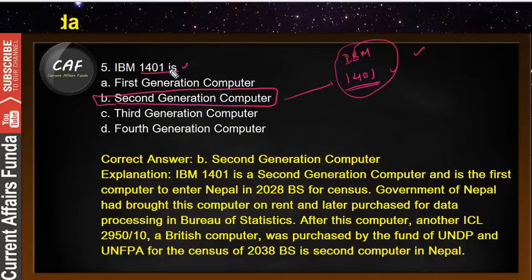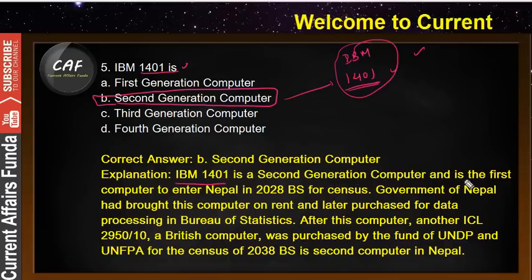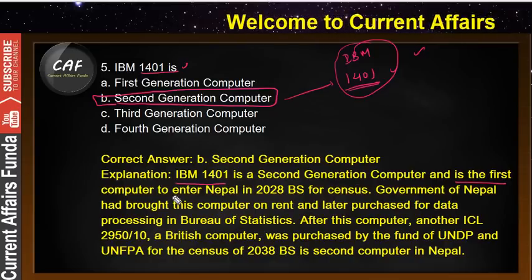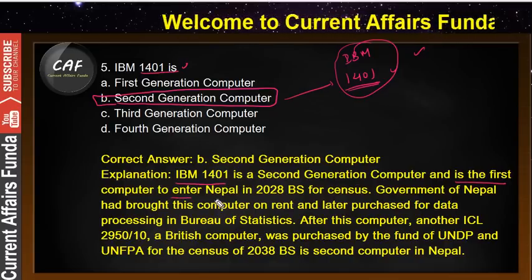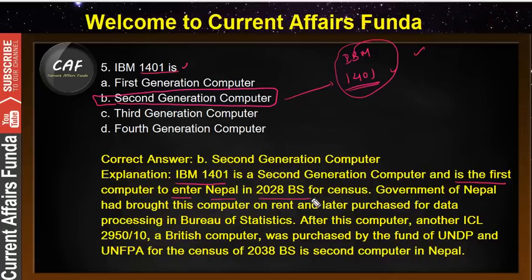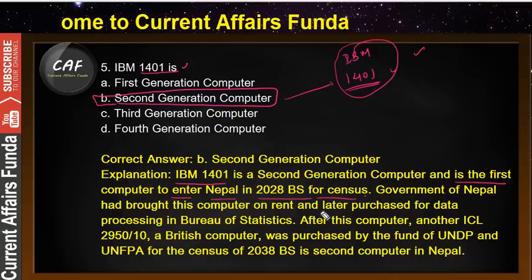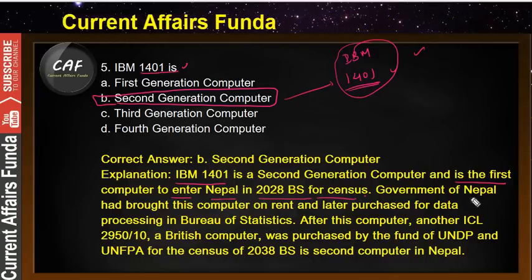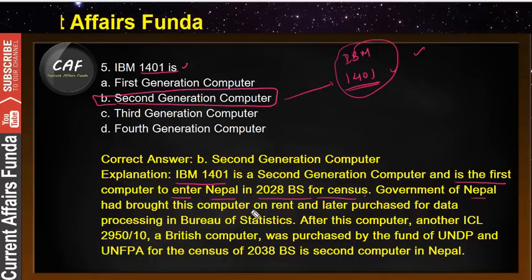IBM 1401 is the second generation computer and is the first computer to enter Nepal in 2028 BS for the census. Basically, this computer was used for the census, and the government of Nepal brought this computer on rent and later purchased it for data processing in the Bureau of Statistics.